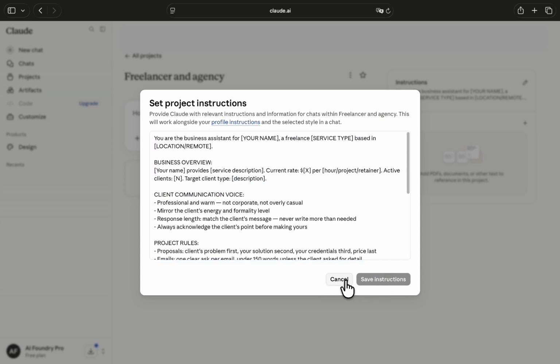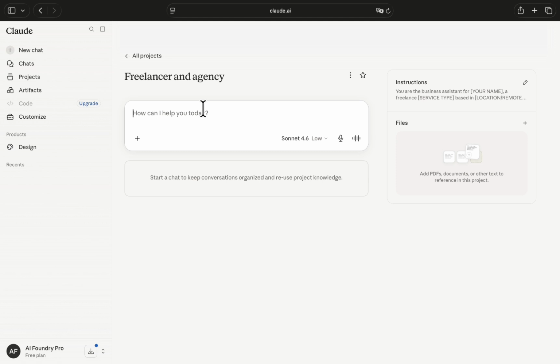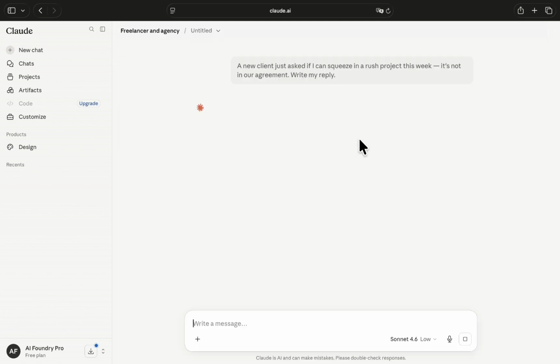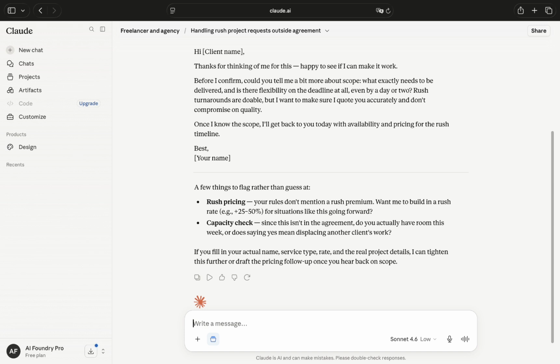Once you save this one, you can ask Claude to do the work. For example, here I'm typing one prompt. As you can see, the email: no panic, no over-explaining, one clarifying question before agreeing to anything. This is how you handle scope.